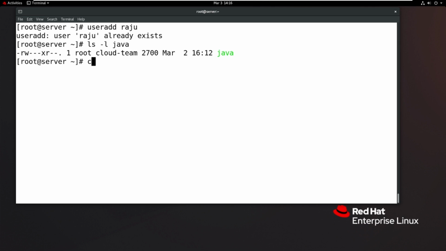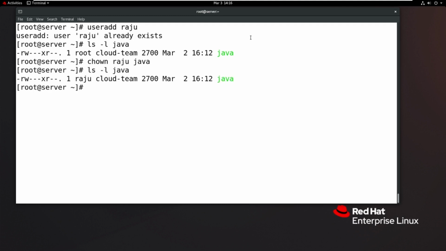Now I want to change the owner name. chown is the command. Then the username, Raju. The file name is Java. So now check it, who is the owner of the Java file from now on? The Java file owner is Raju. So Raju accesses the Java file with read and write permissions, group people can access with execute only, and other people can access read only.